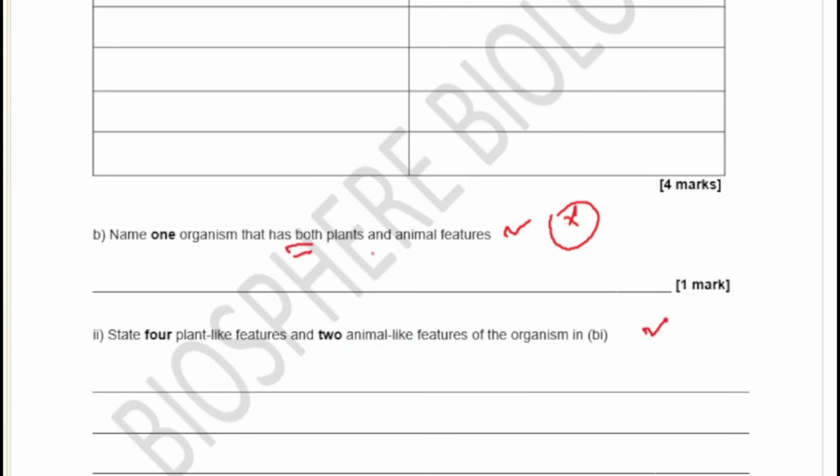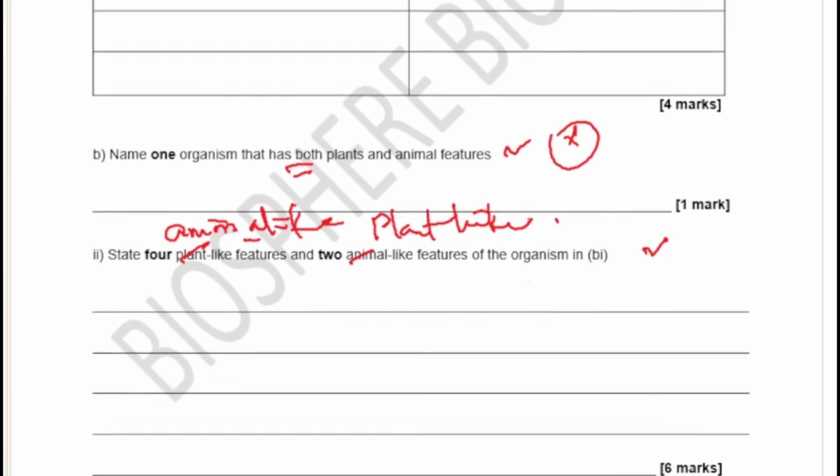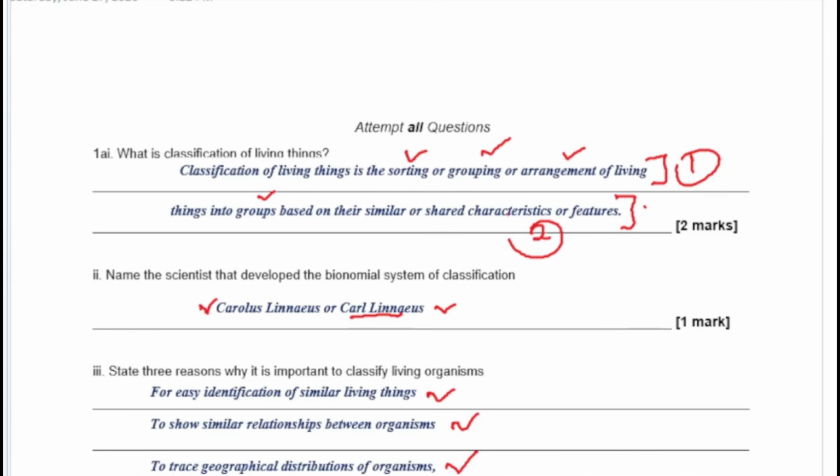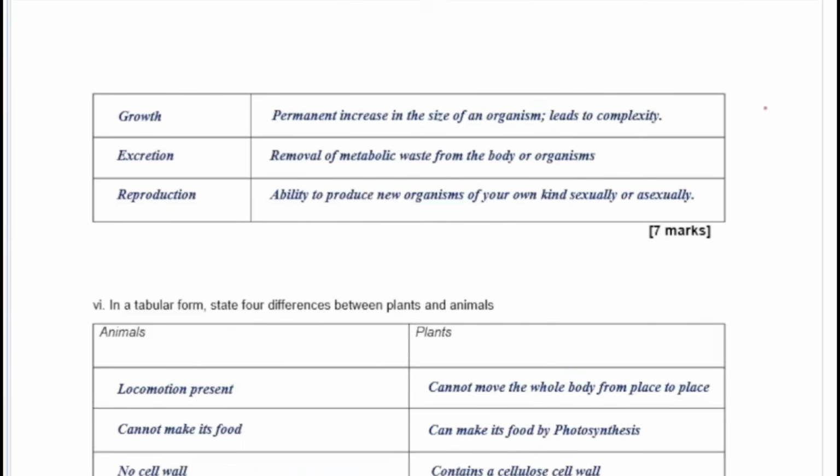So when you mention the organism here, you have to mention 4. This is supposed to be 4 animal-like. That's a mistake. This is 4 animal-like features and 2 plant-like features of this organism. So that's what we're going to look at there. So let's quickly see what we have as the answers to that.